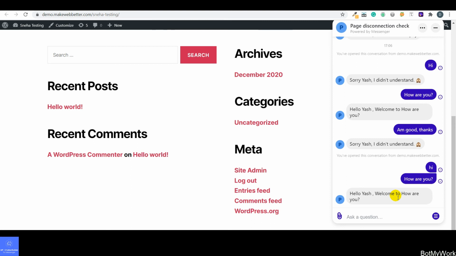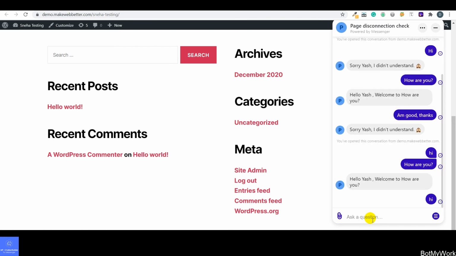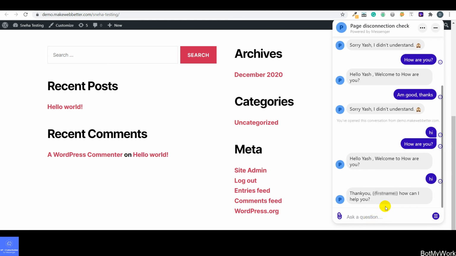If I again enter a message over here, I get the reply. This is the message that is being sent by the bot. This is how the conversation is going to happen, and it completely depends upon the messages that we have set in the backend, both for the bot and the user. This is how you can set up the conversation between the bot and the customer.